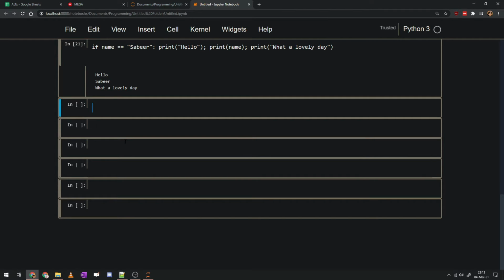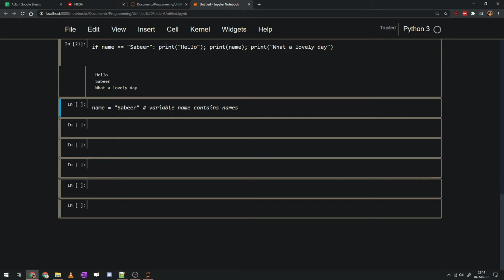So for example, if I say name is equal to Sabir, then I can follow this with a hashtag, and after this I can basically write notes for myself. So I can say variable name contains names. So I've basically given a note for myself. Even if I go ahead and change the value of this variable, I'll know what type of data the variable is containing.